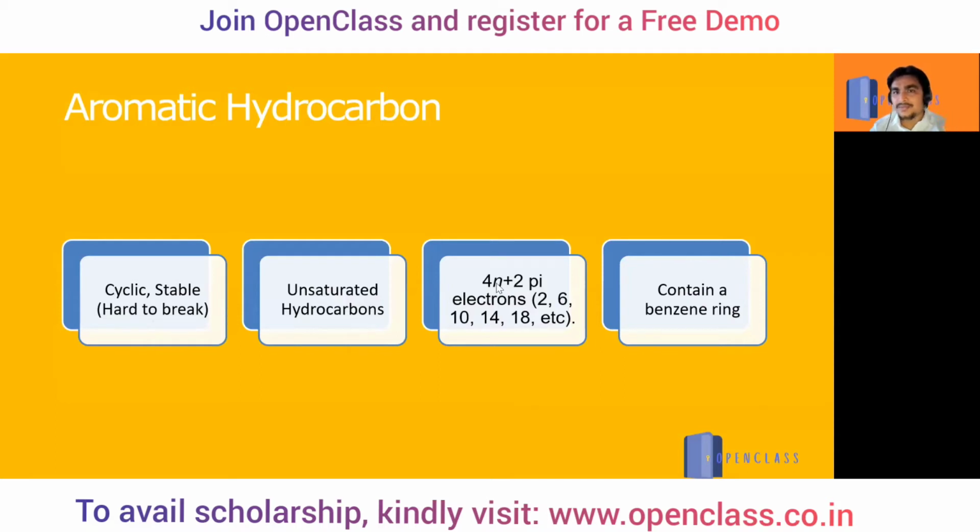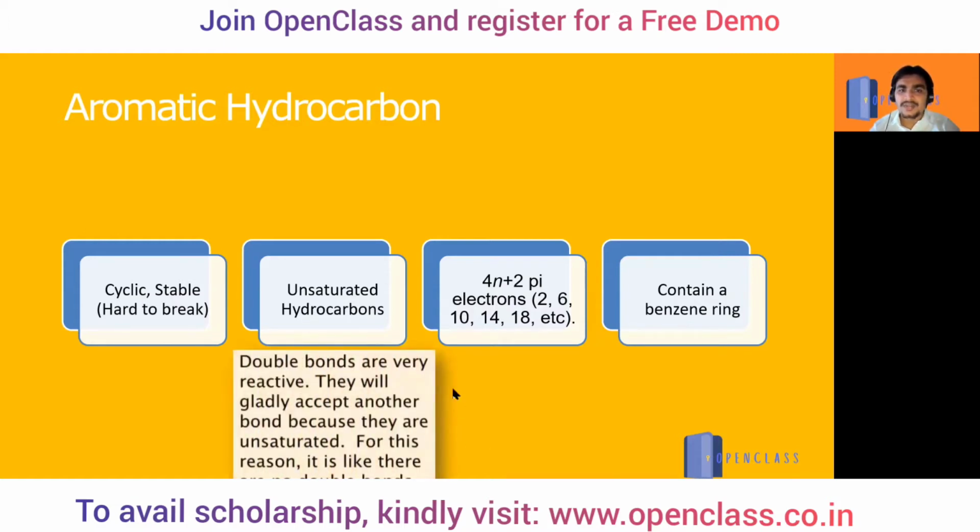If n is 0, then 4 into 0 plus 2 is equal to 2 electrons. If n is equal to 1, 4 into 1 is 4, plus 2 is equal to 6. If n is equal to 3, 4 into 3 is 12, plus 2 is 14. Similarly, 18 will come next. And the last specification is that it contains a benzene ring. So it should be cyclic and should contain at least a benzene ring.